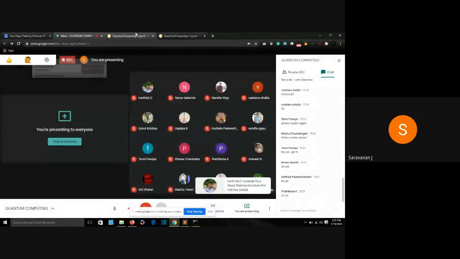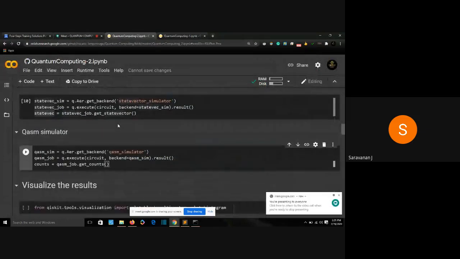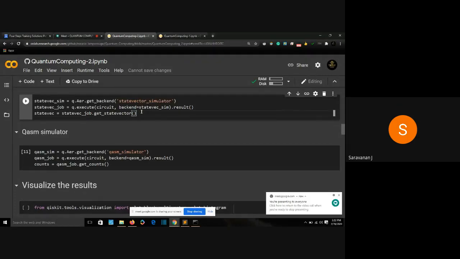So we have declared two simulators now, a state vector simulator and a qasm simulator. A state vector simulator will be simulating a qubit, and a qasm simulator will be simulating the operation of a quantum computer. Simulating a qubit and simulating the operation of a quantum computer is totally different. You will get a better understanding when we actually visualize the results.